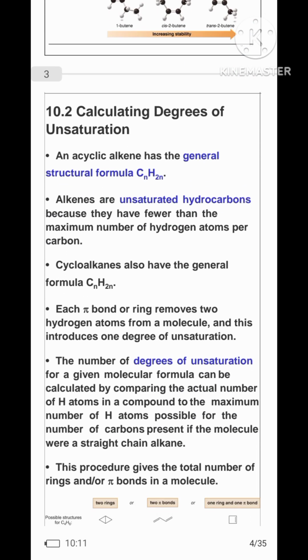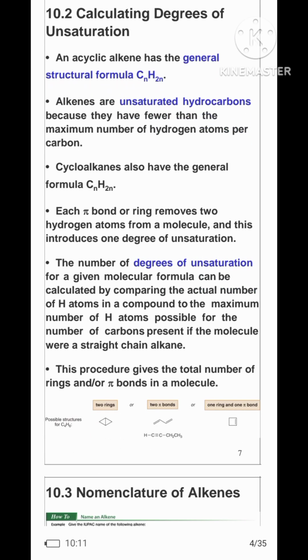Calculating the degree of unsaturation. An acyclic alkene has the general formula CnH2n. Alkenes are unsaturated hydrocarbons because they have fewer than the maximum number of hydrogen atoms per carbon. Cycloalkanes also have the general formula CnH2n. Each pi bond or ring removes two hydrogen atoms from a molecule, and this introduces one degree of unsaturation.